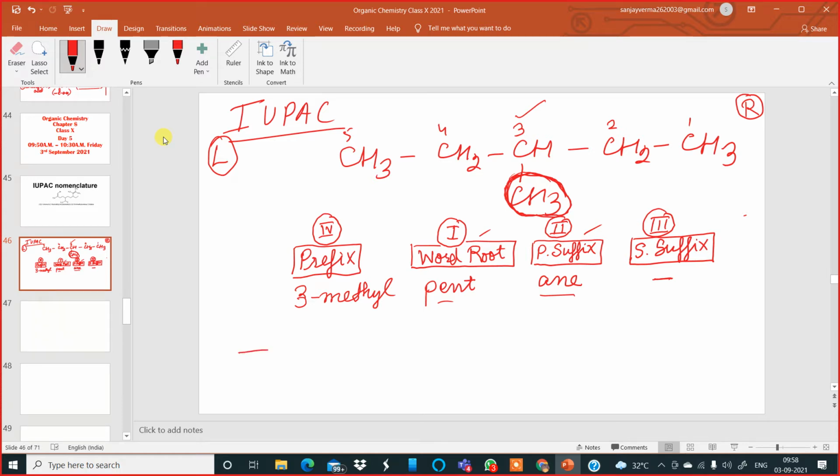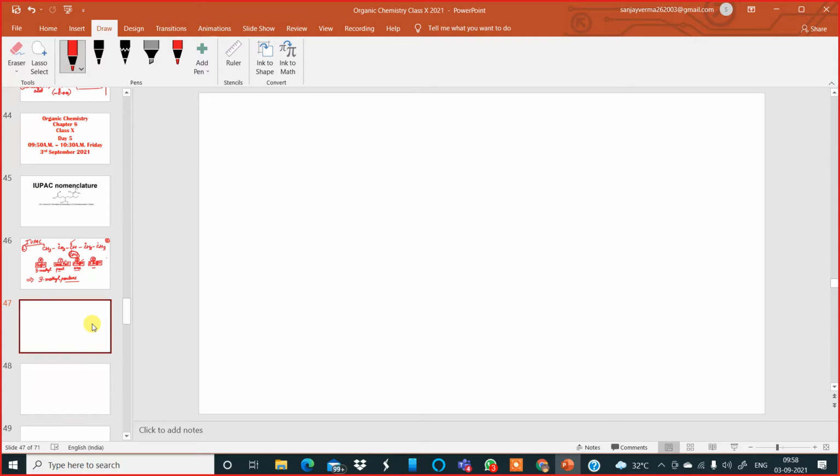So, the correct order of writing the name is like this: 3-methylpentane. No gaps, only gaps over here. Okay, so this is the answer. Is this clear to all of you, my dear boys? Yes, sir. Okay, let us go to the next one.